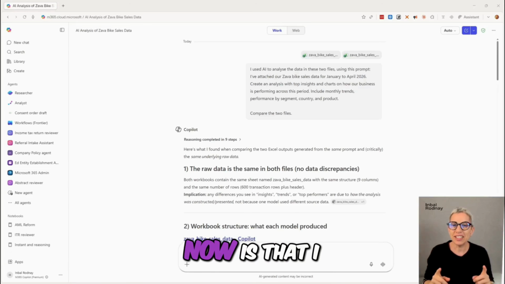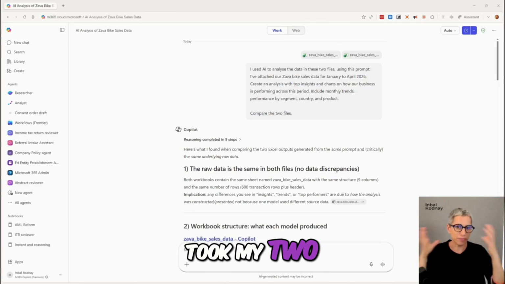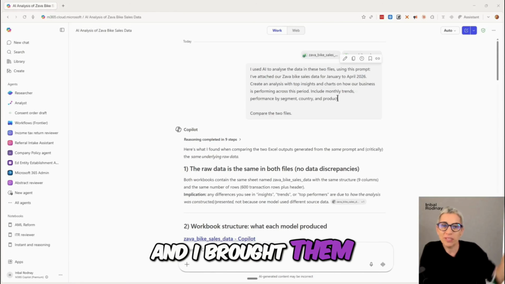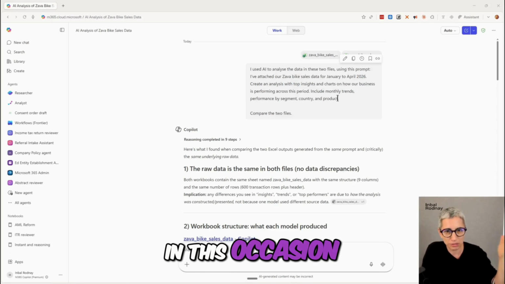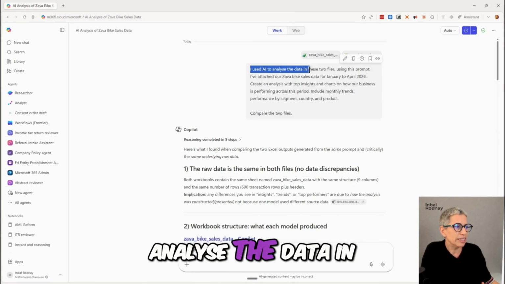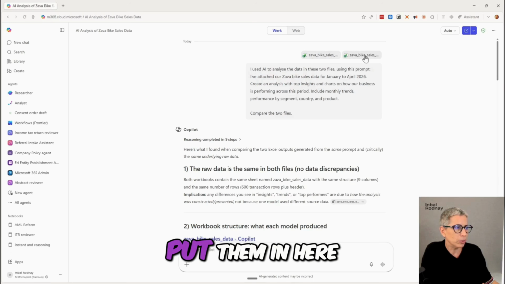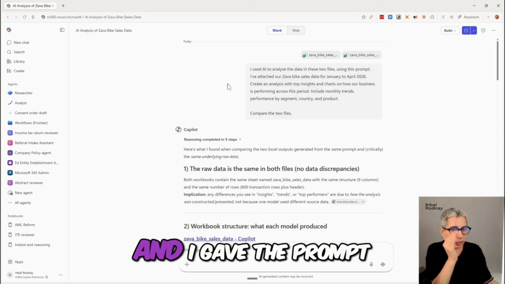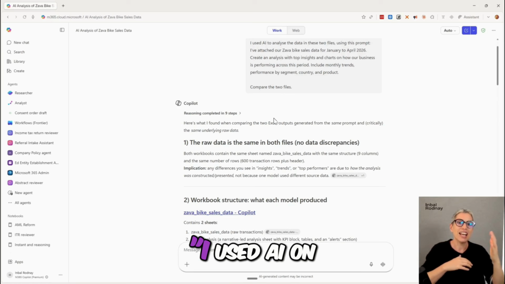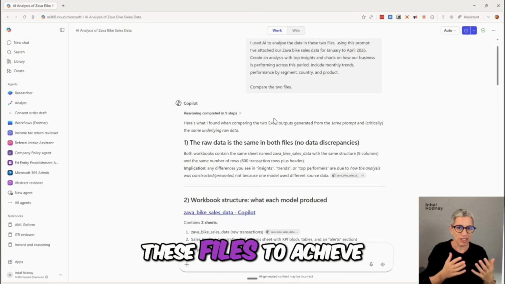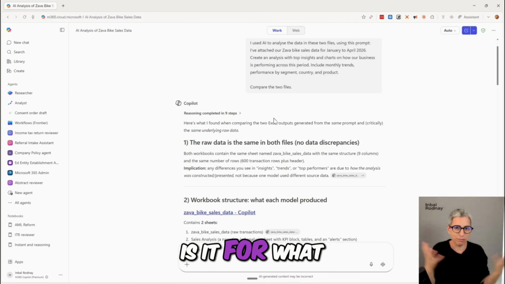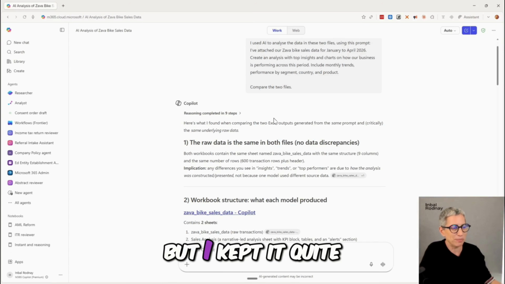Okay, so what I did now is that I took my two files that we got, one from Copilot, one from Claude, and I brought them into one AI, on this occasion Copilot, doesn't matter. And I said I used AI to analyze the data in these two files. I put them in here using this prompt, and I gave the prompt to compare the two files. It would have been better if I said what I used AI on these files to achieve. Is it for the CFO? What is it for? But I kept it quite open.